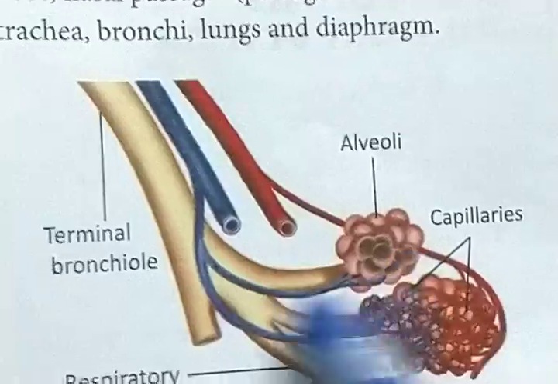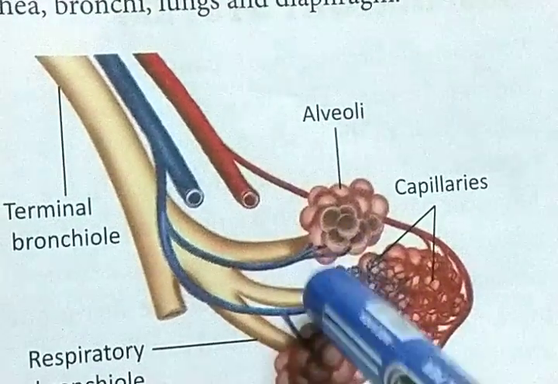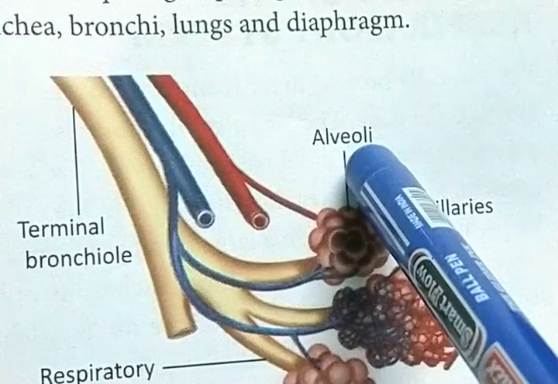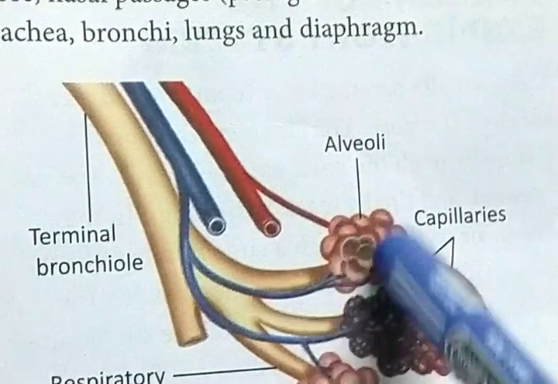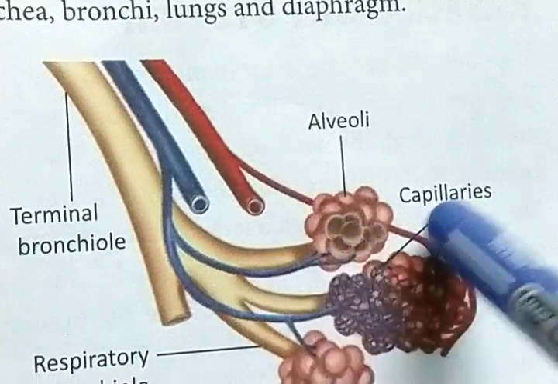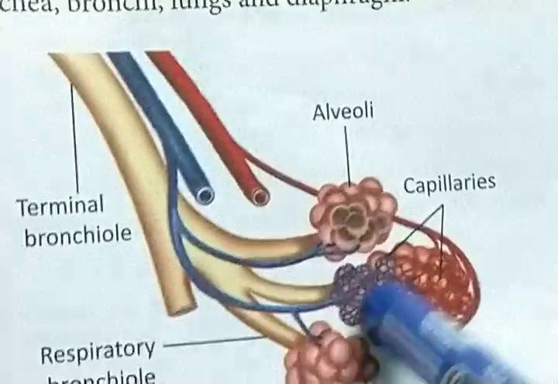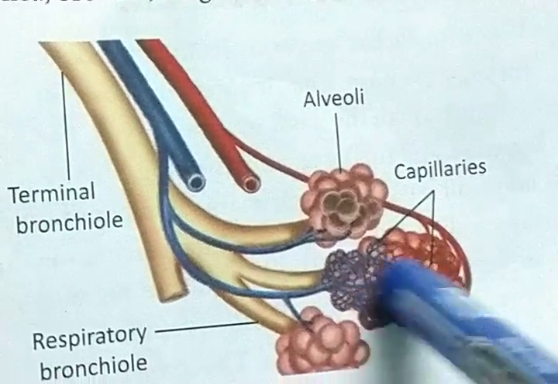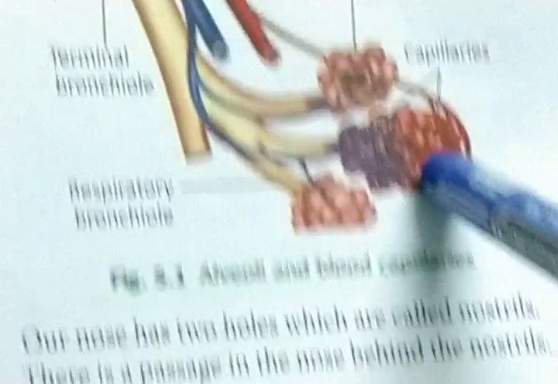At the end of the bronchioles, there are sac-like structures. These are also known as alveoli. Actually, the alveoli capture the air which we take in, and the alveoli attached to the bronchioles are surrounded by blood capillaries.